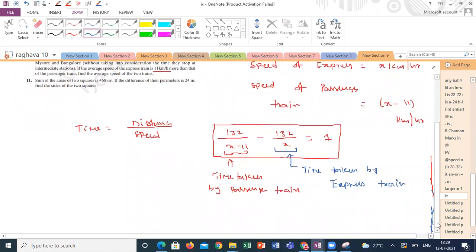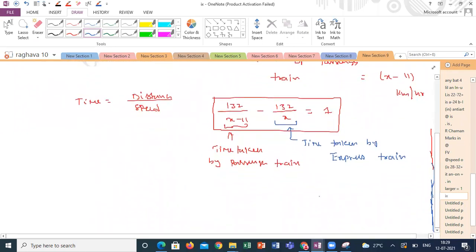Let me know first, what is the quadratic equation you are getting? If I take 132 common, this is 1 by x minus 11 minus 1 by x is equal to 1. From here, x minus x plus 11 by x square minus 11x is equal to 1 by 132.